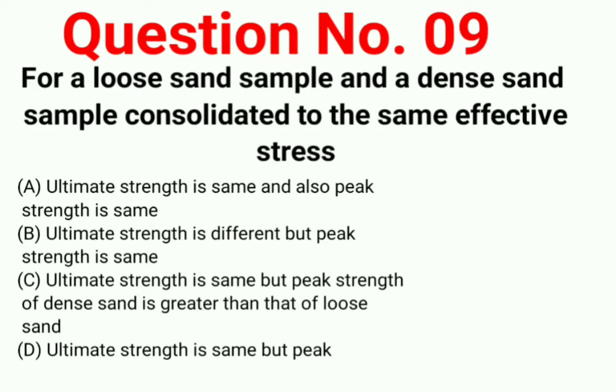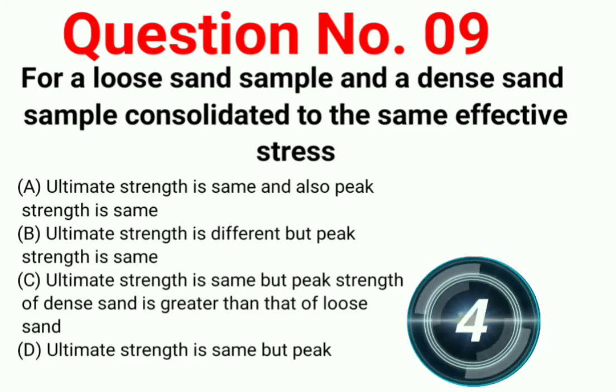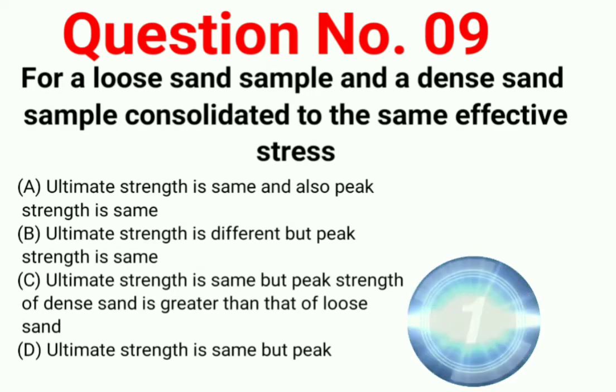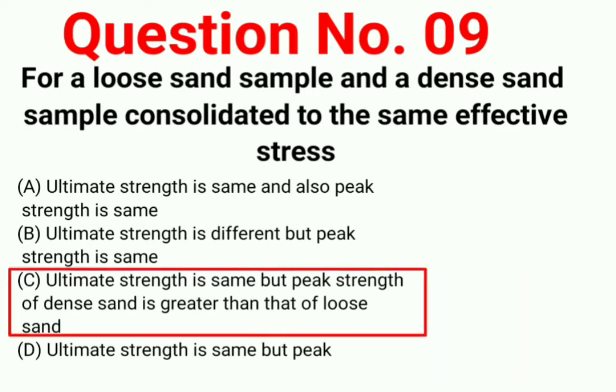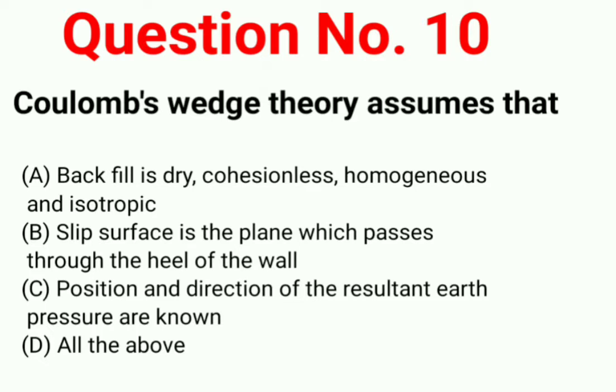Question number 9. For a loose sand sample and a dense sand sample consolidated to the same effective stress: option A, ultimate strength is the same and also peak strength is the same. Option B, ultimate strength is different but peak strength is the same. Option C, ultimate strength is the same but peak strength of dense sand is greater than that of loose sand. Option D, ultimate strength is the same but peak. Answer is option C.